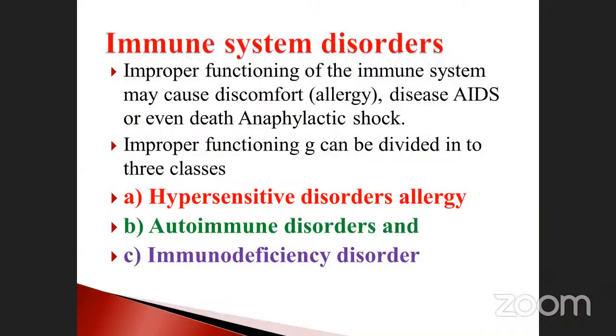And then immune system disorders, we just discussed. Remaining things we will see in the next classes. If you have any doubt, please ask me. Anaphylactic shock, we already discussed. Sudden changes occur, meaning breathing as well as blood clotting changes. That is a discomfort, and those things will finally lead to death.